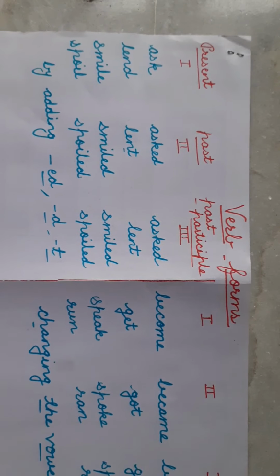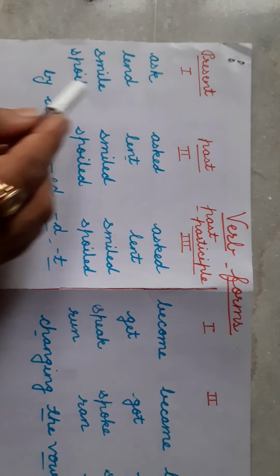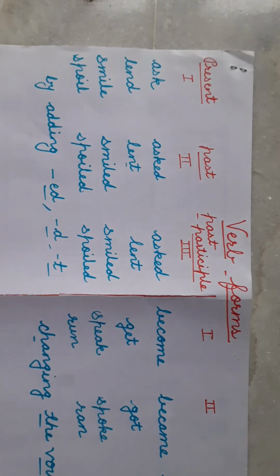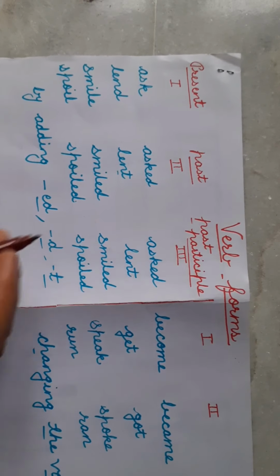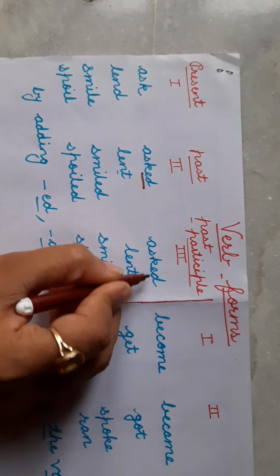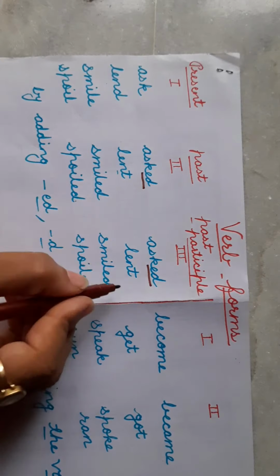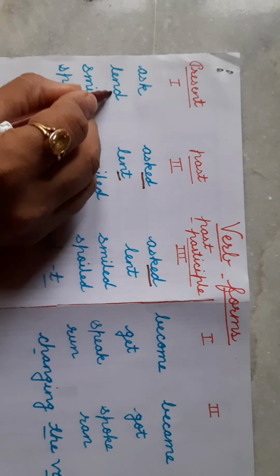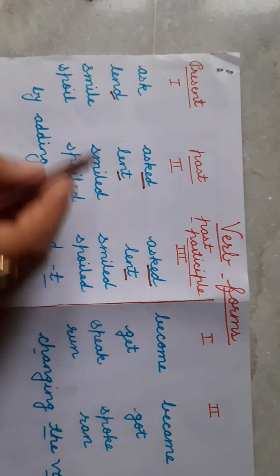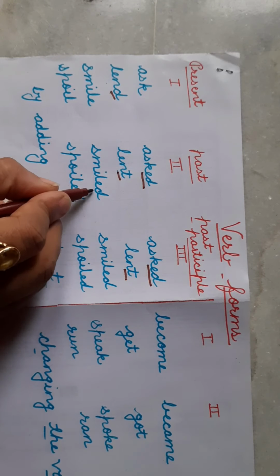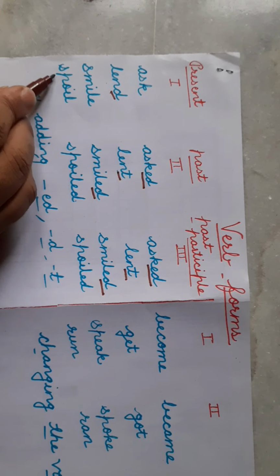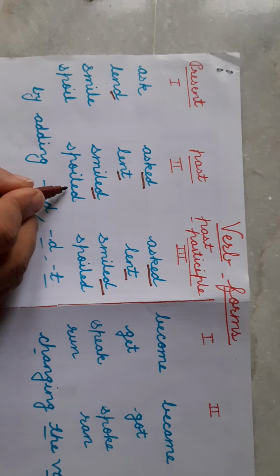First, you can see these forms: ask, asked, asked. So the change is addition of ed. Lend, lent, lent. The removal of d and addition of t. Smile, smiled, smiled. Addition of d. Here spoil, spoiled, spoiled. Here addition of d.